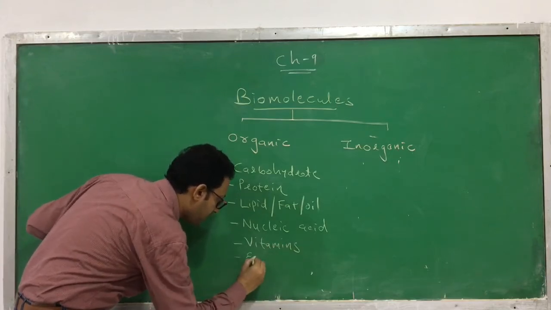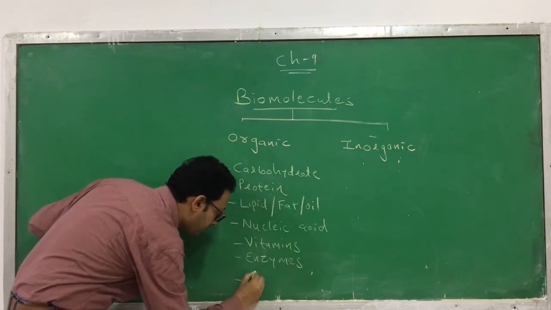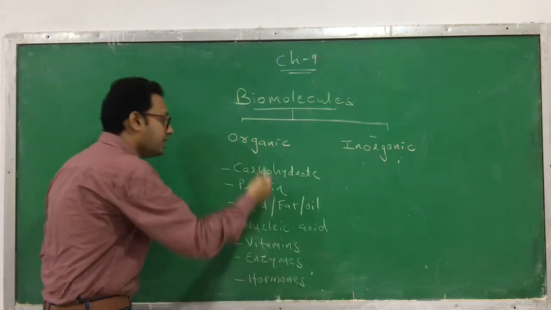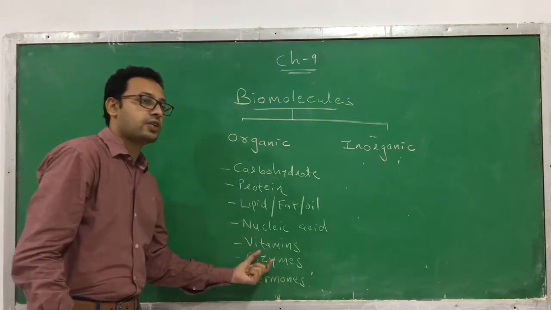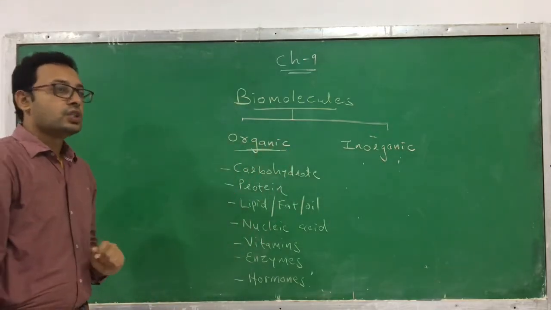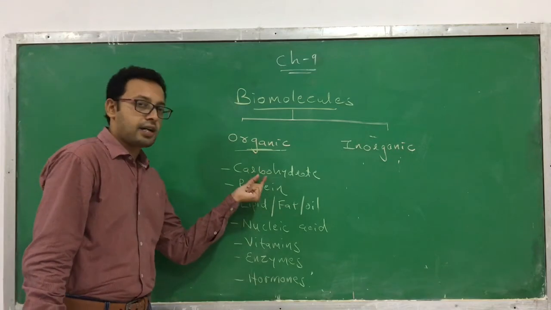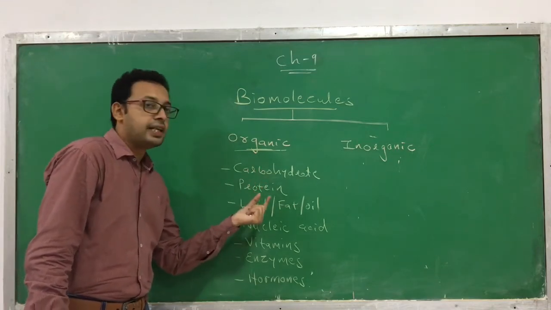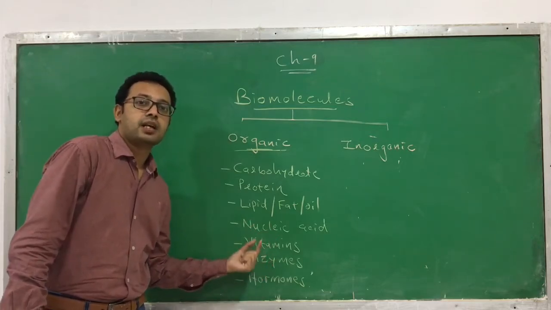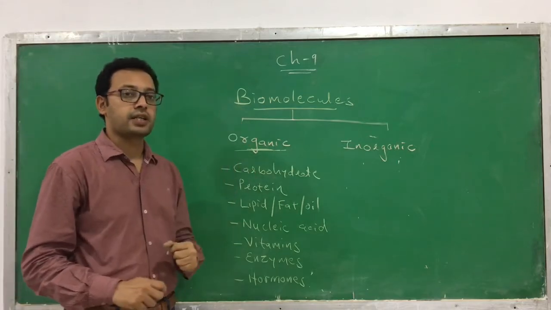Then enzymes, and you can also find hormones. So these are the compounds found in a living organism which are organic compounds: carbohydrates, proteins, lipids, nucleic acids, vitamins, enzymes and hormones.